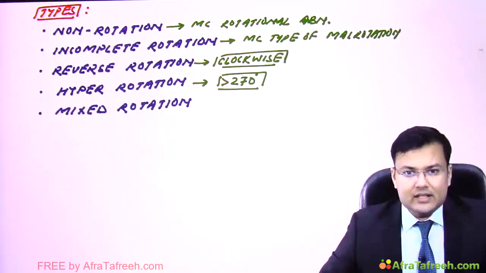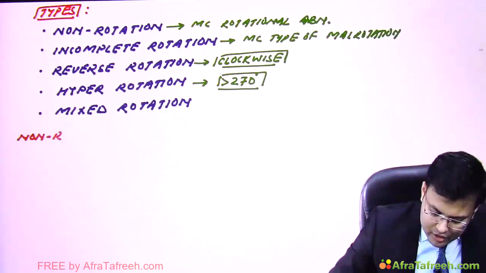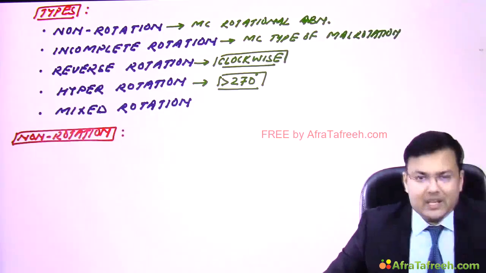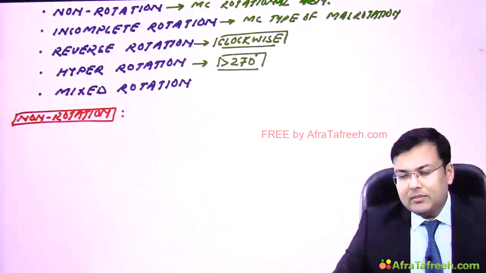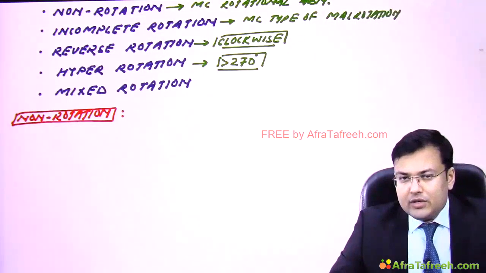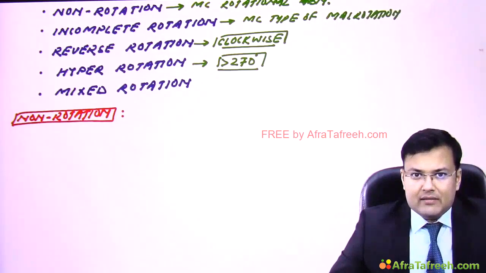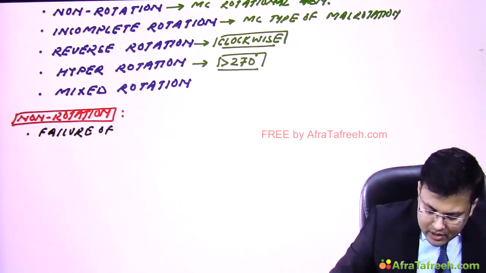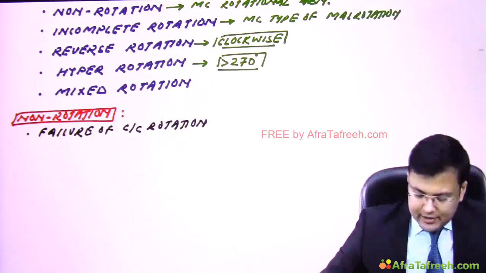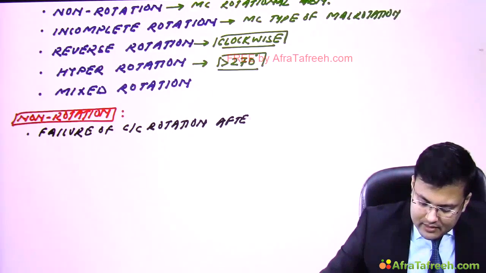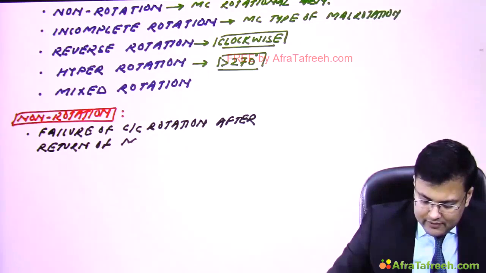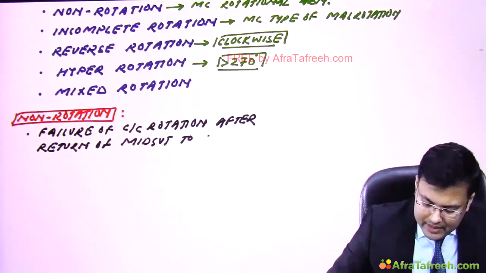So first we are going to discuss non-rotation. We discussed that this is the most common rotational abnormality. So in this case, what's the problem? There is failure of counterclockwise rotation after the return of the midgut to the abdominal cavity.